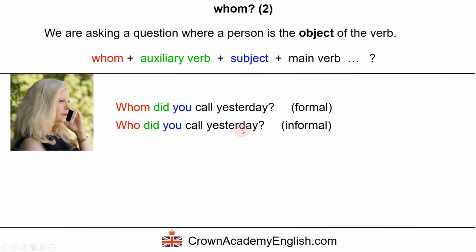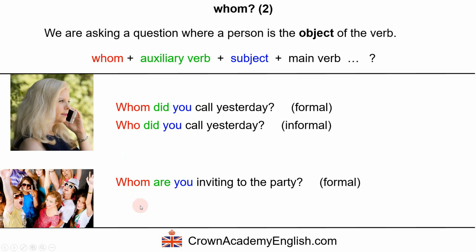Who did you call yesterday? So again, whom here is acting as the object of the verb call, and you is the subject of the verb call. So when we use who here it is now acting as the object. Usually who is the subject, but when we have this structure, who is now acting as the object.